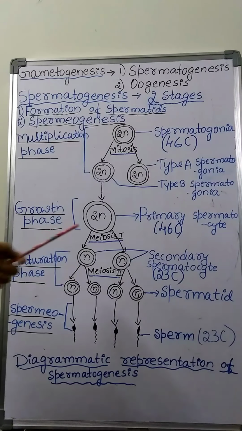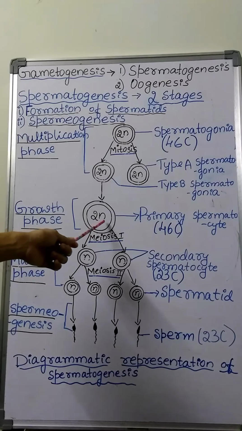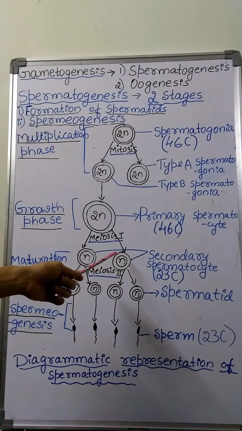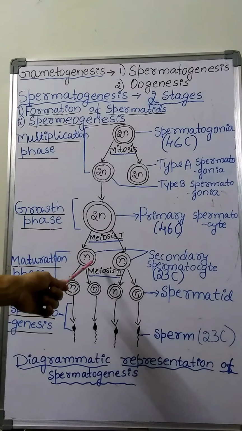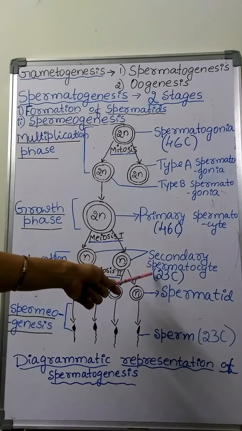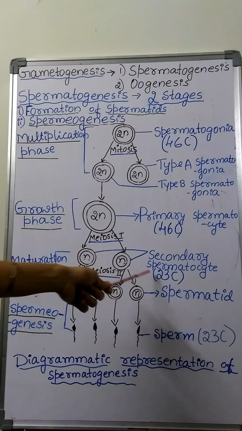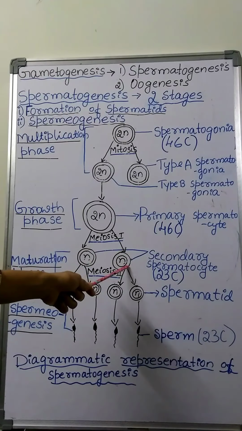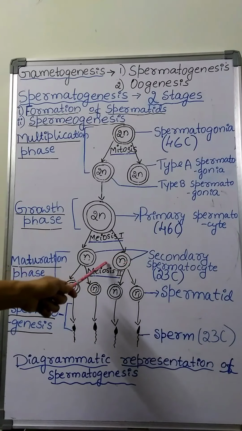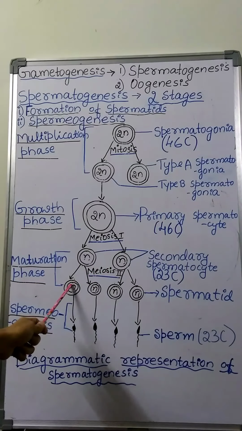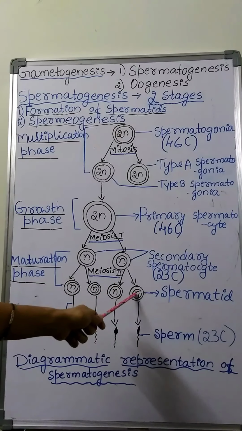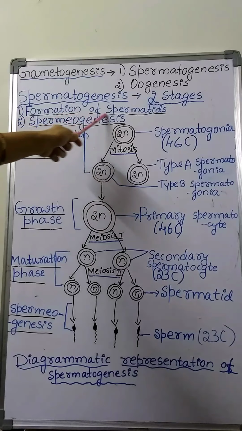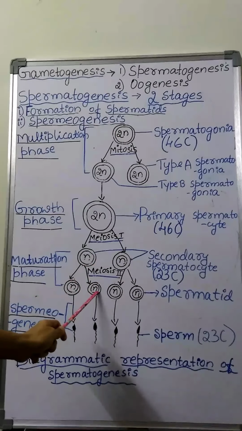At the end of meiosis first, 1 primary spermatocyte gives rise to 2 smaller haploid secondary spermatocytes. These 2 haploid secondary spermatocytes undergo meiosis second and give rise to 4 haploid spermatids. This is about formation of spermatids.